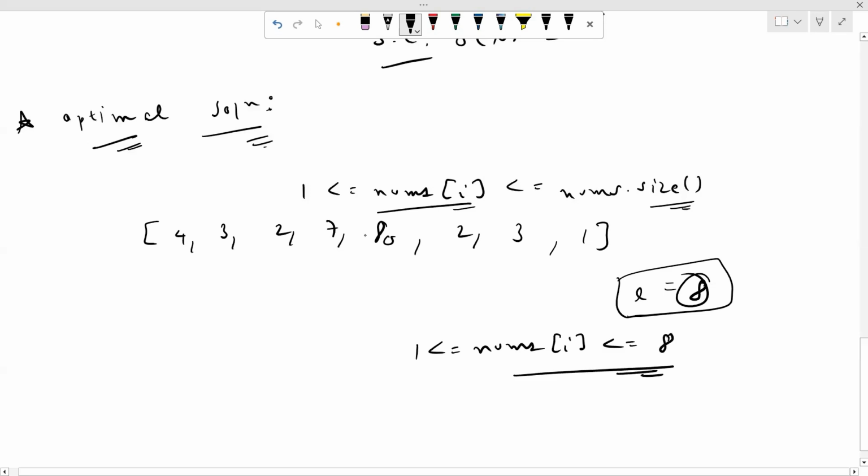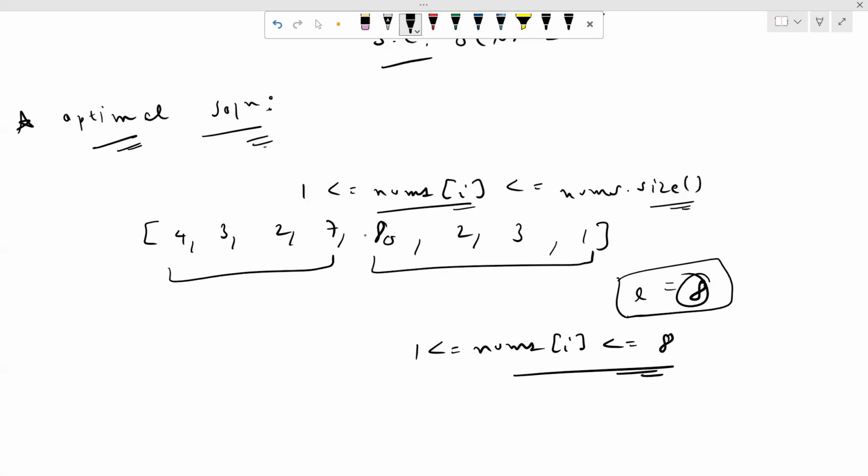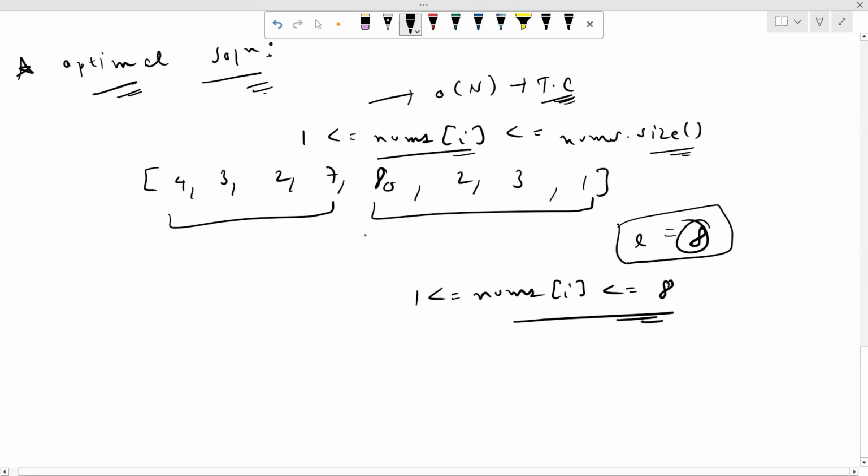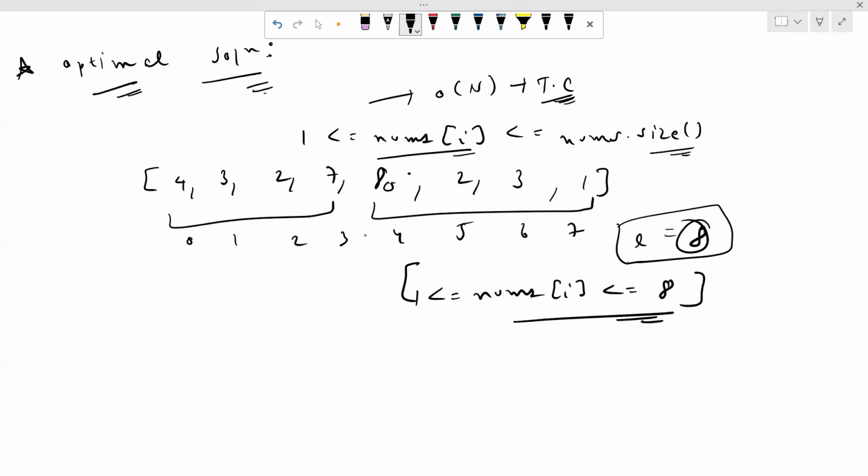So now what we'll be doing is we'll just need to traverse over the array only once, which will give us the time complexity of big O of n, right? So how are we going to traverse over the array? Let's discuss this. We need to keep in mind that all the elements will lie between 1 and the length of the array, right? So just try to observe the pattern in the array. This is our index 0, 1, 2, 3, 4, 5, 6, 7, right?